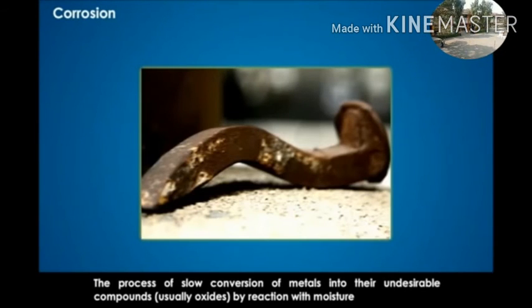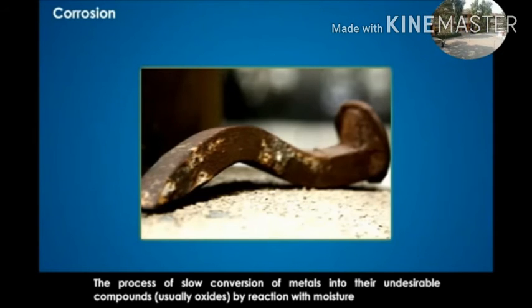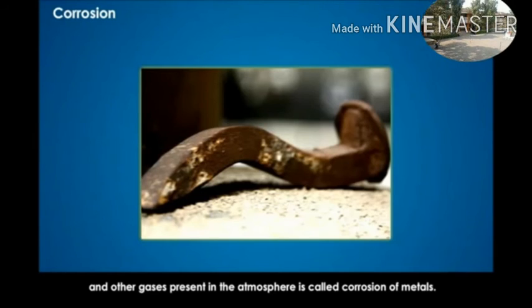Corrosion: the process of slow conversion of metals into undesirable compounds, usually oxides, by reaction with moisture and other gases present in the atmosphere, is called corrosion of metals.